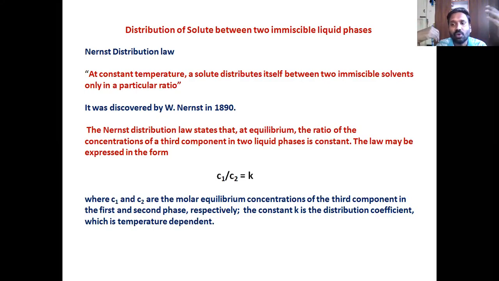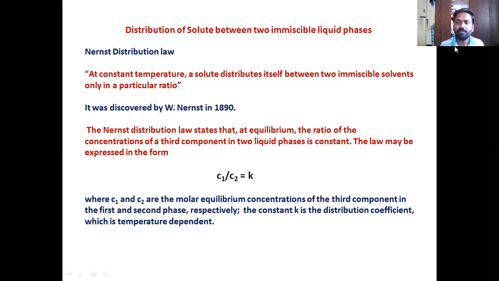Now, what you have to do is find out the concentration of iodine in water, find out the concentration of iodine in CCl4, and divide them. You get a constant, and that constant is called the distribution coefficient. This observation was formulated in the form of a law, called Nernst distribution law. So what does Nernst distribution law tell you? It tells that at constant temperature, this is the caveat, a very important condition, a solute distributes itself between two immiscible solvents in a particular ratio. This is important, in a particular ratio, given by Nernst in 1890.